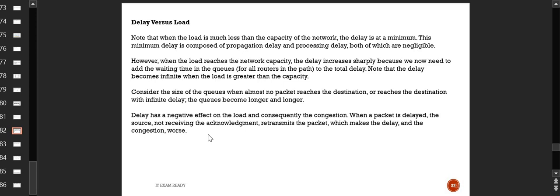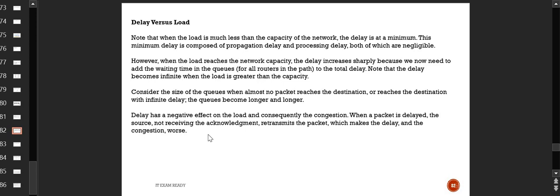So these two things are the things which will cause the delay, and the delay will be very minimum if the load is very less, and propagation and processing both will be very less if you have less load in the system. Now, however, when the load reaches the network capacity, so definitely there will be a network capacity that we call the bandwidth of the system.